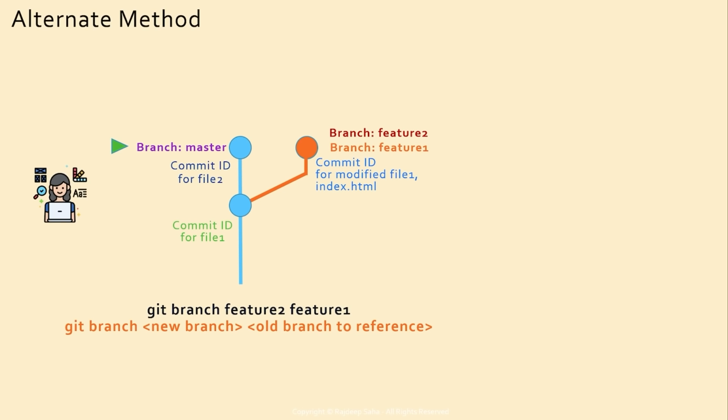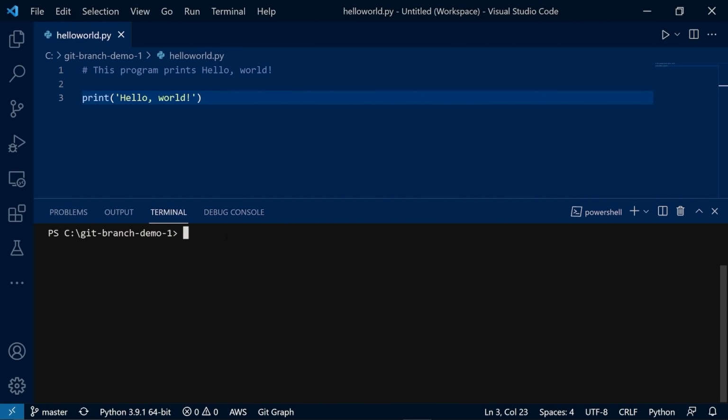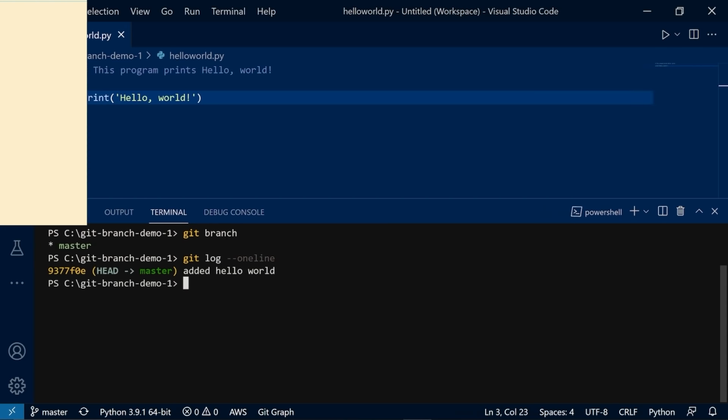Now that we understand how branching and merging works in your local, let's take a look at how this looks with remote GitHub. I have this file helloworld.py sitting in the master branch. If I run the git branch command, you will see there is only one branch, master, and if I run git log --oneline, you will see there is only one commit ID.